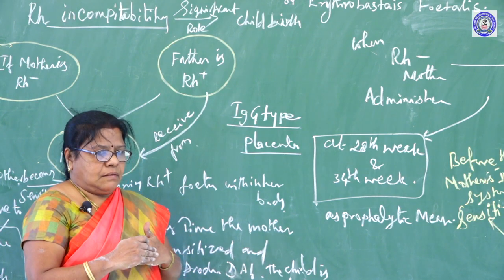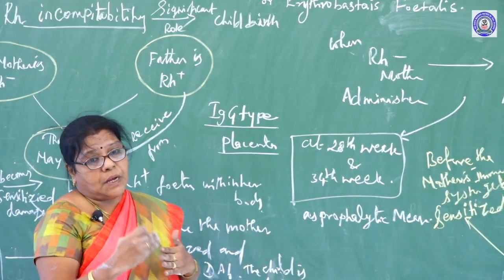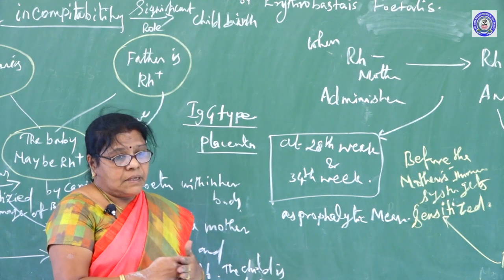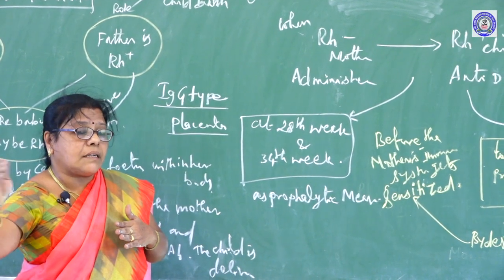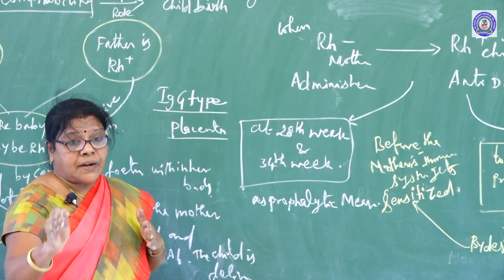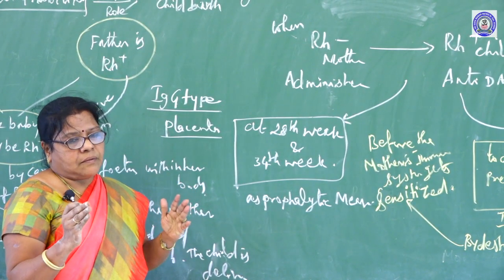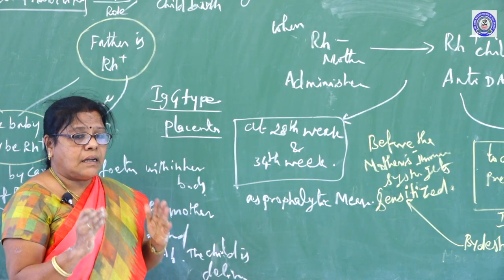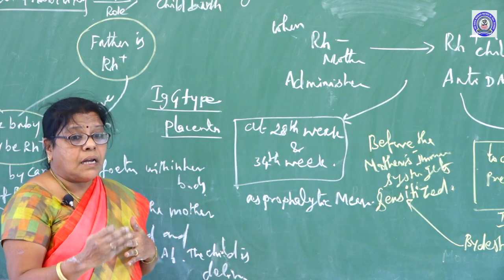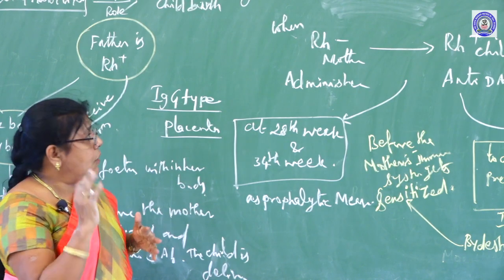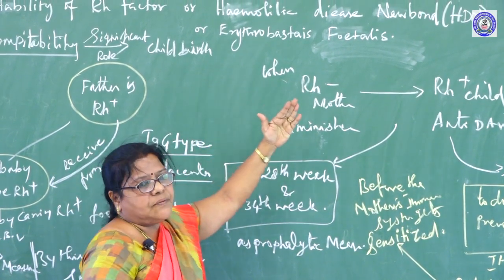So in the next birth, that means when the mother gets pregnant again, the same type of Rh positive baby is carried by the mother. At that time, these anti-D antibodies can easily pass through the placenta, enter the fetus body and destroy the RBCs. So a number of problems will take place. First, hemolytic jaundice will form, or anemia can form, or it even leads to the death of the fetus. This disease is known as hemolytic disease of newborn child or erythroblastosis fetalis.